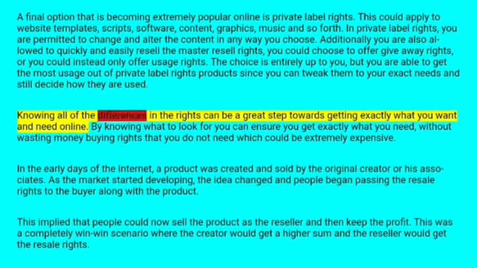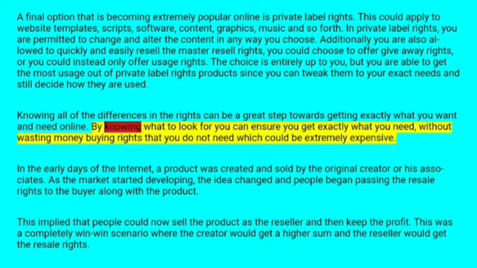Understanding all the differences in the rights can be a great step toward getting exactly what you want and need online. By knowing what to look for, you can ensure you get exactly what you need without wasting money buying rights that you do not need, which could be extremely expensive.